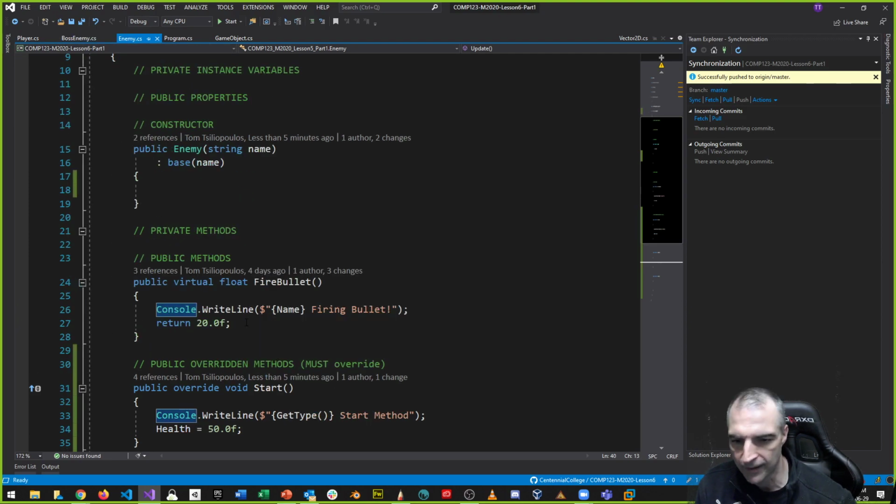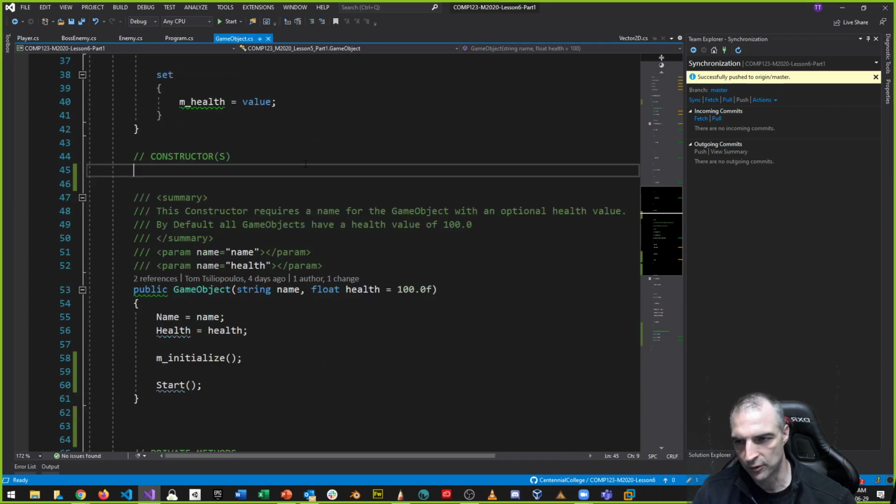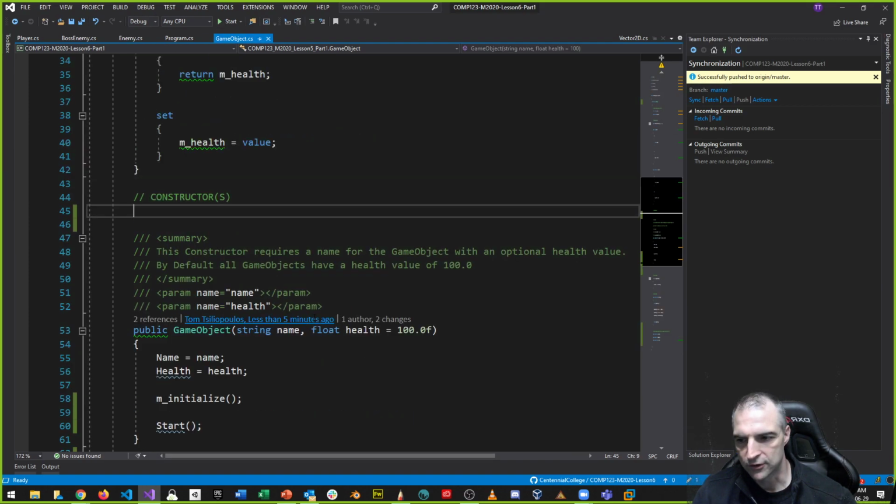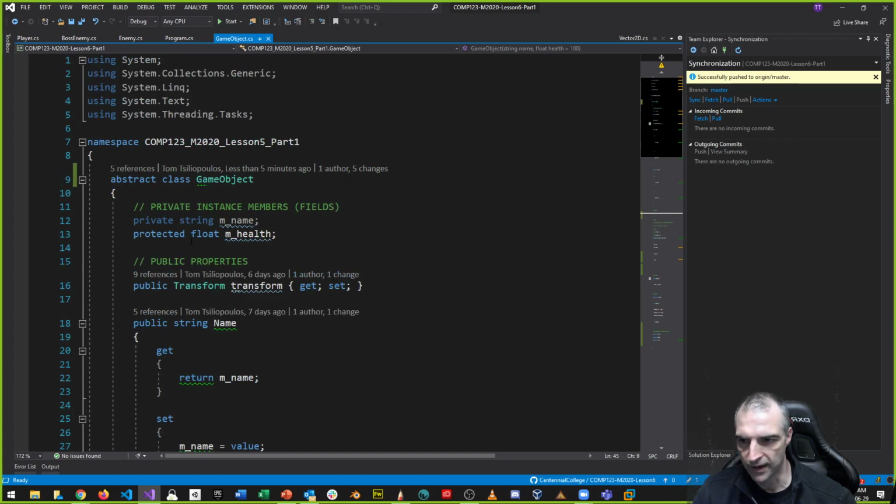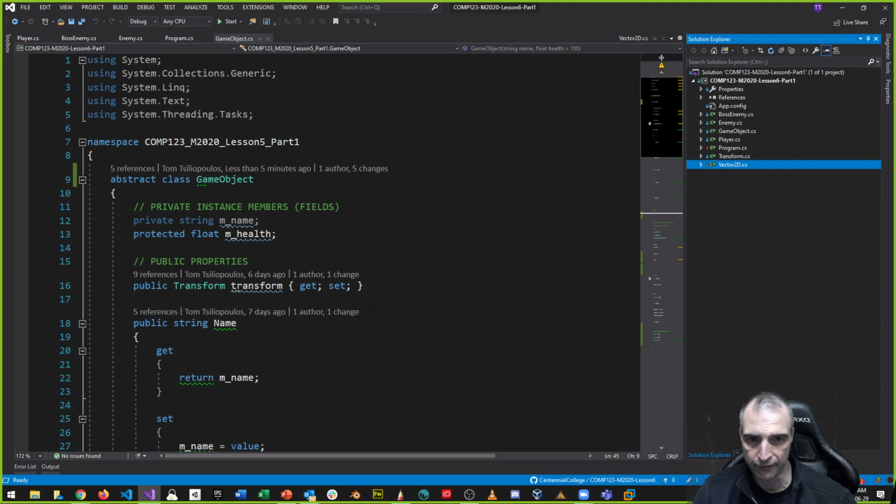And what if I had, again, 10 more, 50 more, 100 more? It doesn't make sense, right? So a lot of times what we do, instead of having a name that's a string, we use an enum, which is part of your assignment too. So let's use an enum instead of a string. Let's change the game object. We're going to make some breaking changes here. I'm going to change the name value, instead of a string, I'm going to make an enum. And I'm going to make an enum in a separate file.